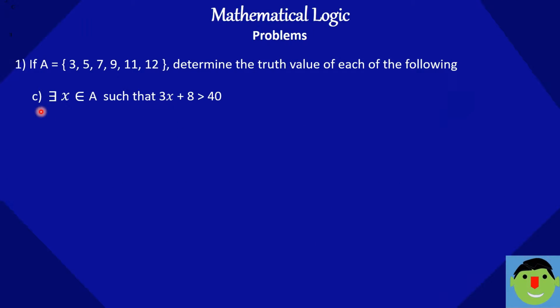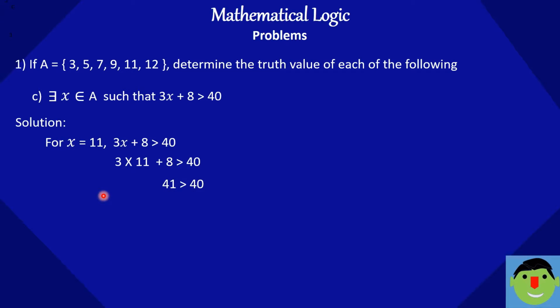Third problem: there exists x belongs to A such that 3x plus 8 is greater than 40. There exists means some numbers exist in the set A. If I take x equal to 11, 11 into 3 is 33 plus 8 is 41. Then I put the value of x and we get 41, which is greater than 40, and for 12 we get 44, which is greater than 40.